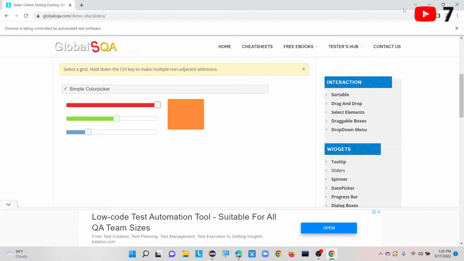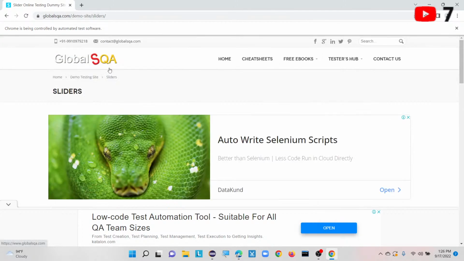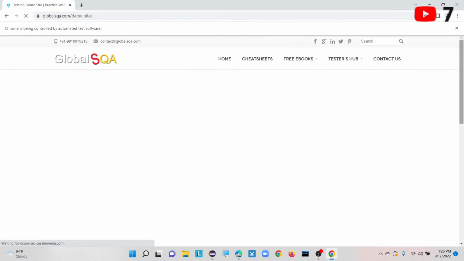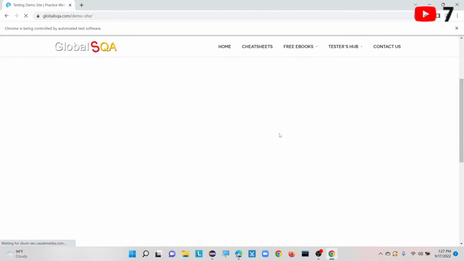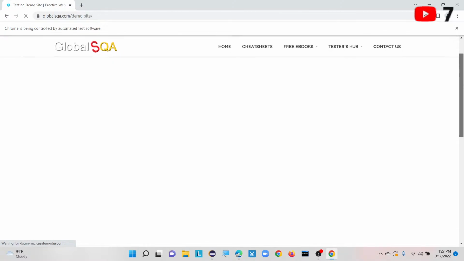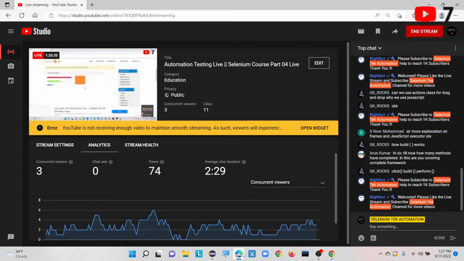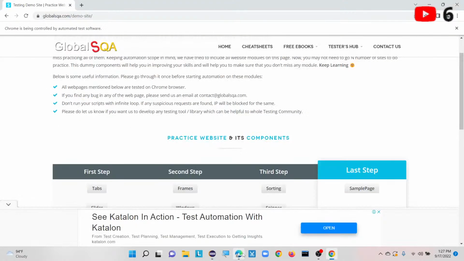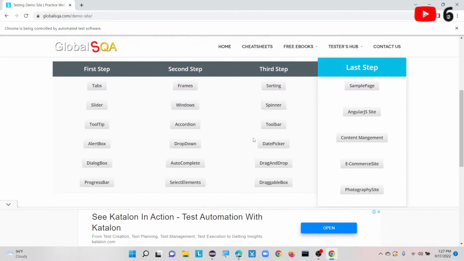We do the slider operation here. Once this is done, we go back and take one drop down action here from the list of options which are available currently. It is still loading. Once the slider is completed, then the drop down. We entered Argentina here, and you can see it is selected. Again it goes back to the home page, and then does the drag and drop.